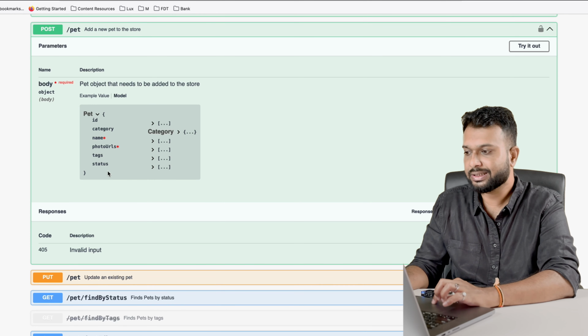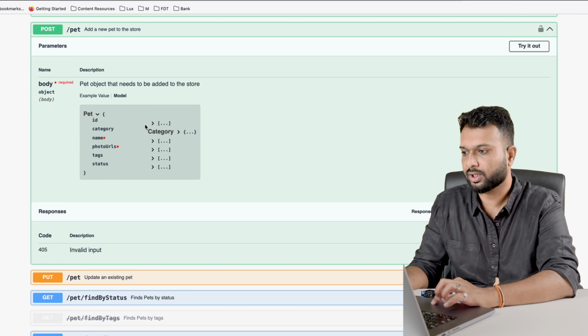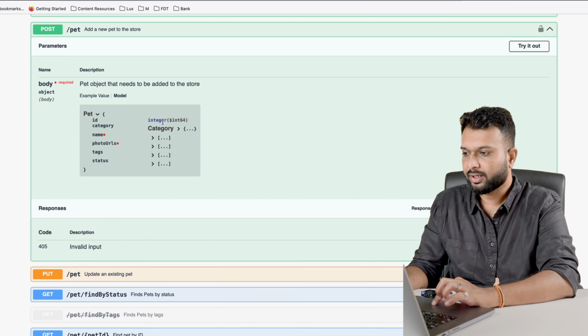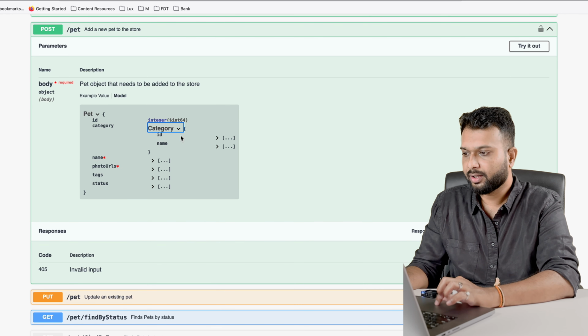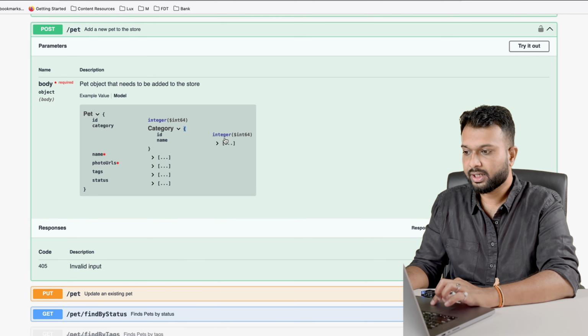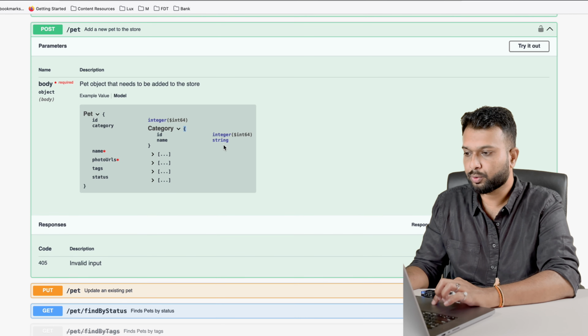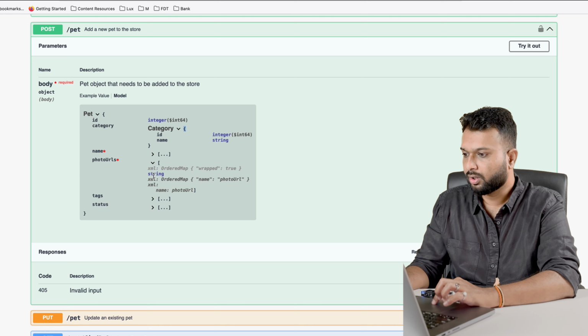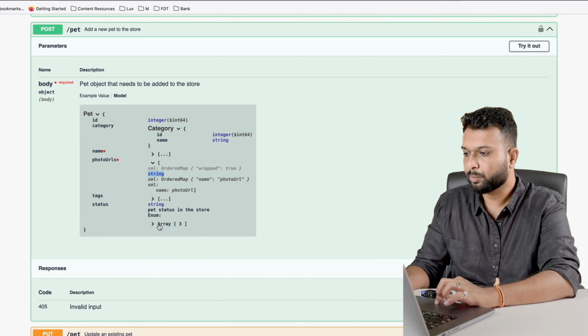Whoever has defined this has provided a proper structure. For ID, it is an integer. Category is accepting two values. So it is decided inside the JSON object that there have to be two values, and for ID also it is decided it should be an integer value, name should be a string value, then pet URL has to be a string value. So like that, every value has to be decided.